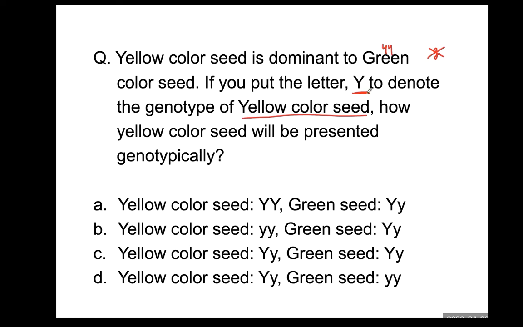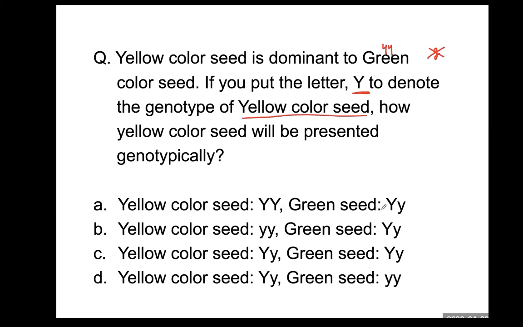Therefore, large Y is connected to yellow color seed. Therefore, green color seed should have a small y. This green color seed is recessive, therefore the small y allele. So yellow color seed will show large Y, correct?